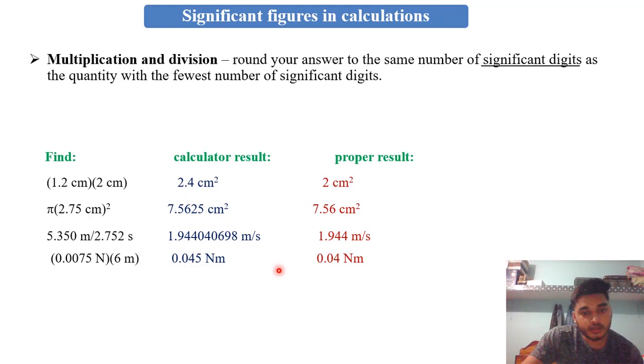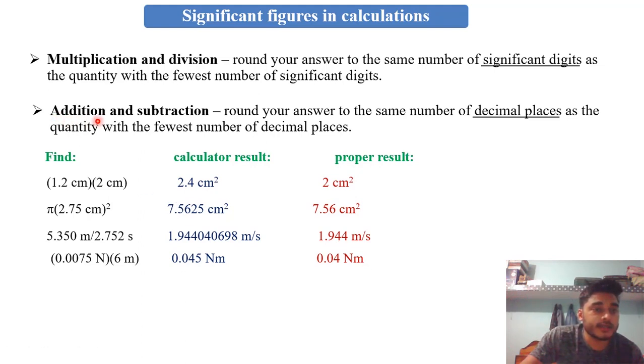The same way it is here with this 0.0075 Newton multiplied by 6 meter. This has only two significant figures and this has only one significant figure. When we multiply this, we get this one. It means for the proper result we can take only one significant figure. So for one significant figure, what can we include? 0 we can exclude, only 4. It means 0.04 Newton meter we can take as the proper result.